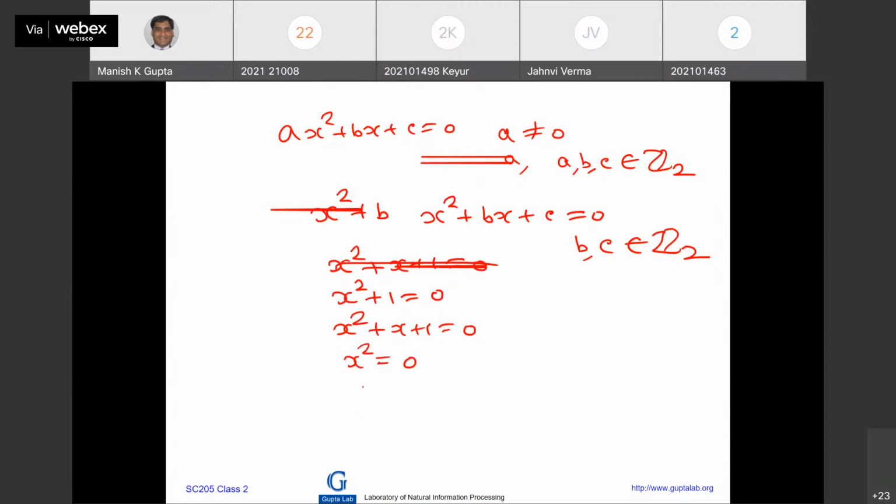And x square plus x is equal to 0. Now tell me which equation out of these 4 has no root over Z2. Z2 has only 2 elements, 0 and 1. This is discrete. Only 2 elements, 0 or 1. So I can plug in the values. If I look at this equation, this has a root, x equal to 0. This is not going to work.